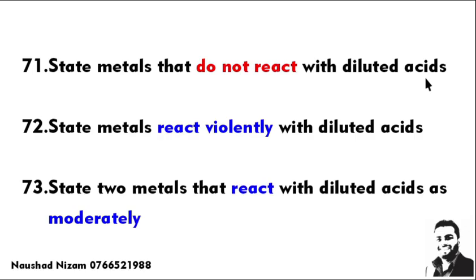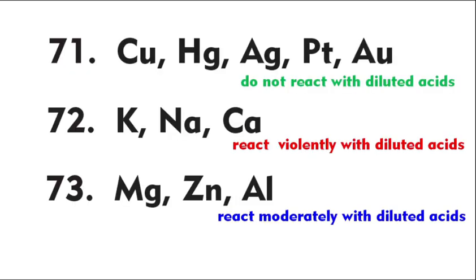State metals that do not react with dilute acids. I told you those below hydrogen do not react with dilute acids: copper, mercury, platinum, silver, gold. State metals that violently react with dilute acids: those at the top, sodium, potassium, calcium. Those that moderately react with dilute acids, generally we use zinc, magnesium, aluminium. So they moderately react with dilute acids.